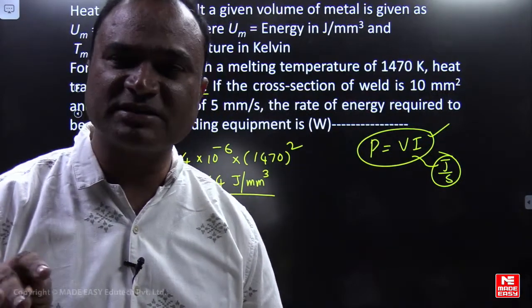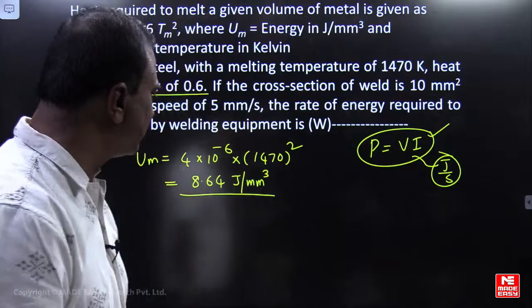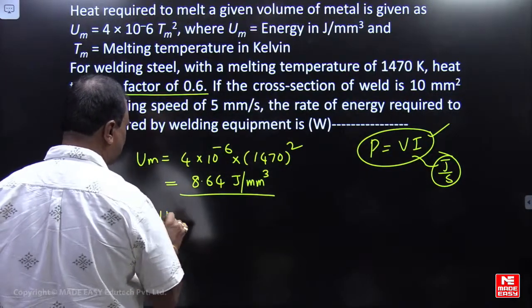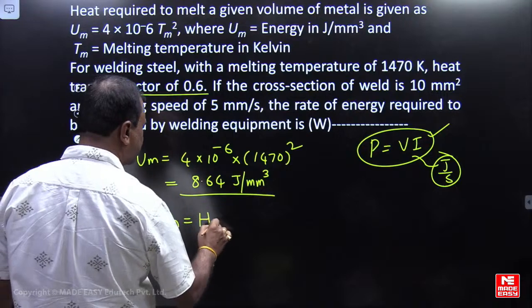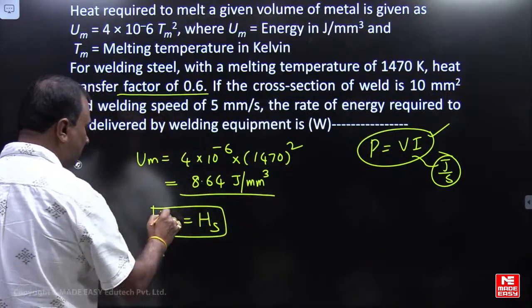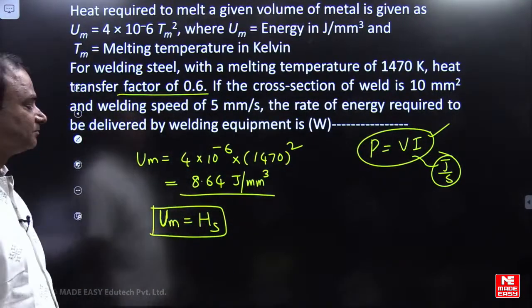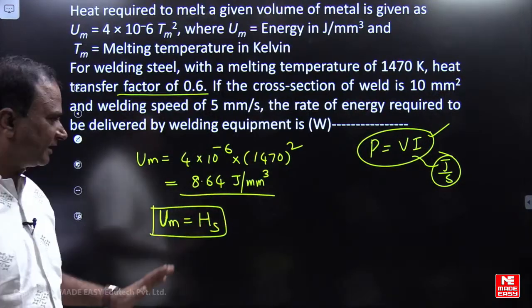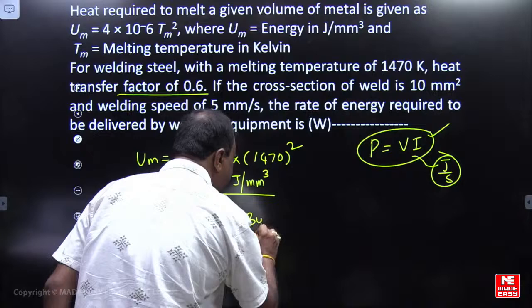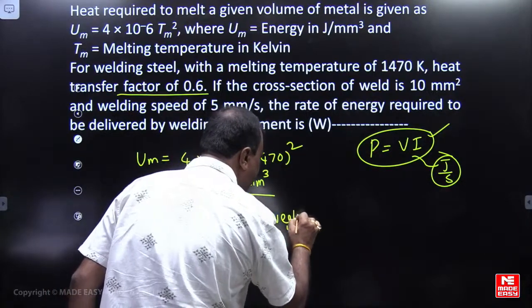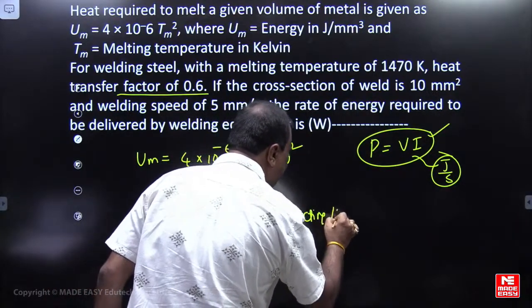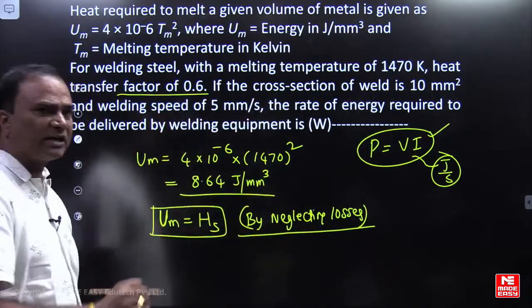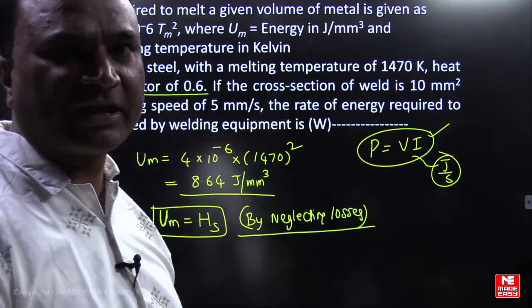If melting efficiency is not given, by neglecting the heat transfer losses, heat required to melt equal to heat supplied, I will consider.